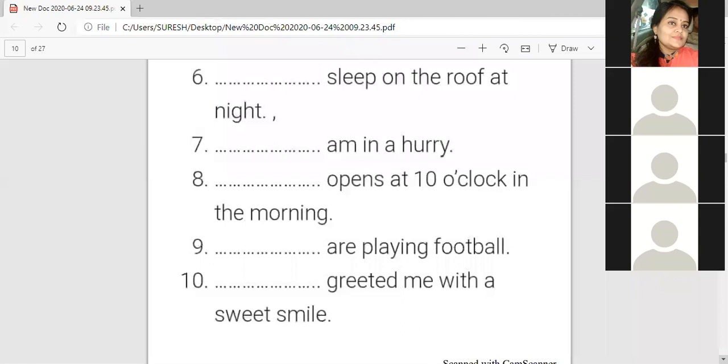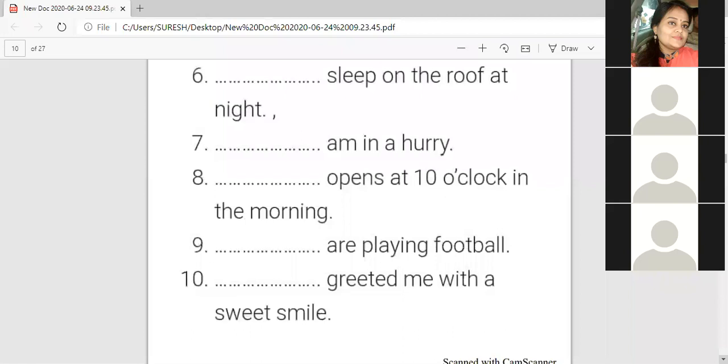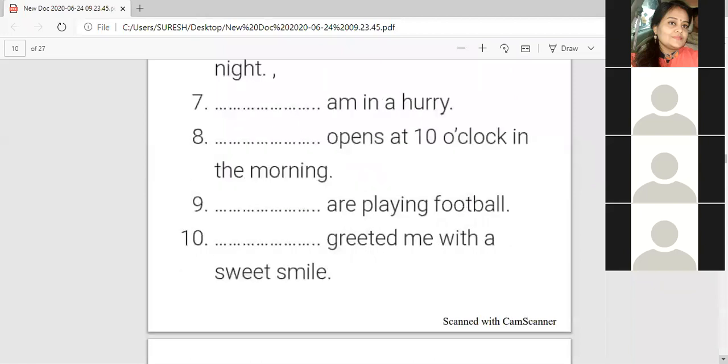Okay. Dash are playing football. Children are playing football. The players are playing football. The boys are playing football. The girls are playing football. We are playing football. Very good. They are playing football.